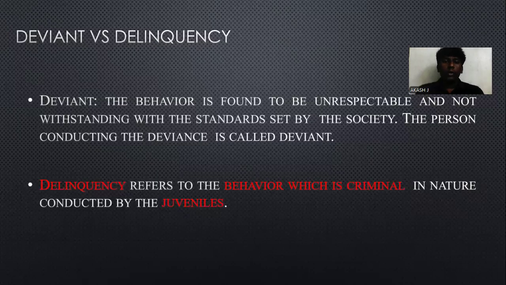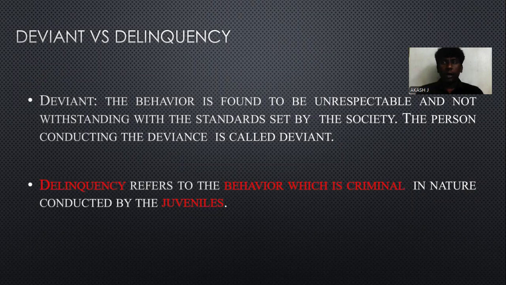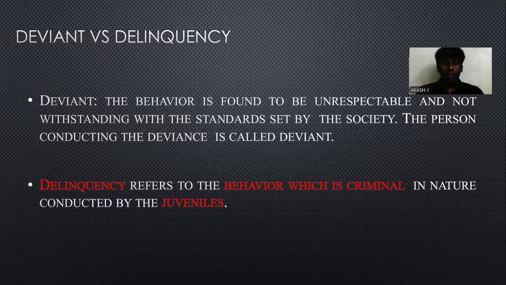Okay, before going to the part, we need to know the difference between deviant and delinquency. Deviance is nothing but the person who commits a crime is called a deviant. It's against the social norms or law. Delinquency refers to a behavior which is criminal and has been committed by a juvenile. That is, those below the age of 18 who commit crimes or act against the law are called delinquents.